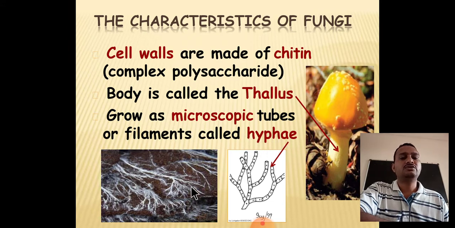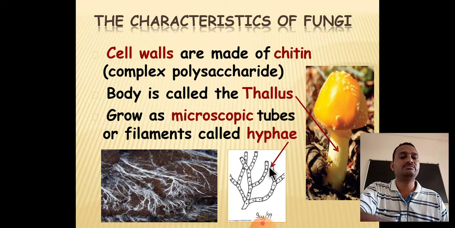Hyphae are the thread-like structures you can see here. This is a complex structure, but one such part is known as a hypha. The thallus is made up of hyphae. Hyphae are simply a part of the thallus structure.